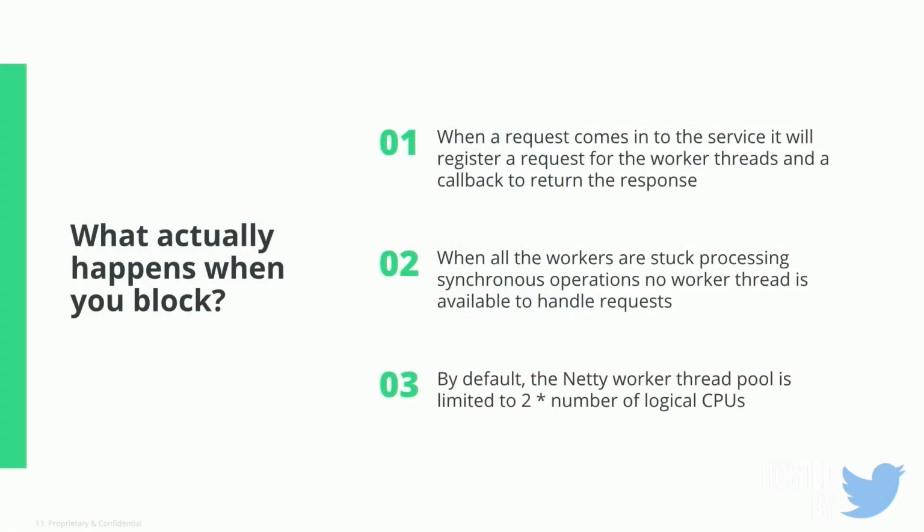So what happens when you actually block? What's supposed to happen is the worker thread is supposed to register a callback immediately. It's supposed to just take the request, start the asynchronous work, and return that as a callback. But what happens if you don't do that, and instead you're just busy processing some computation? You're not returning, and there's no one picking up the new request off the event loop. If this happens, more and more requests just sit on the event loop and are not processed, and it causes a lot of problems. The number of workers is, by default, limited to 2 times the number of logical CPUs, which would be the cores of the machine.